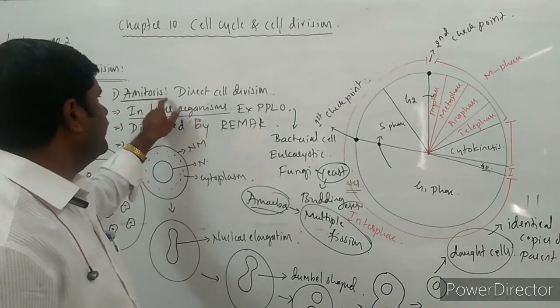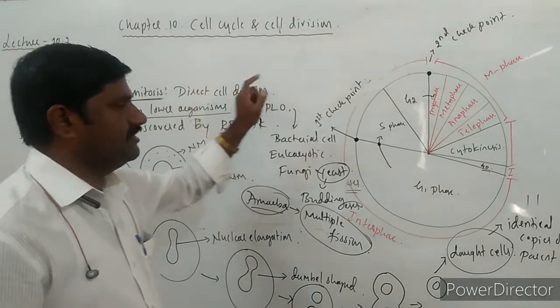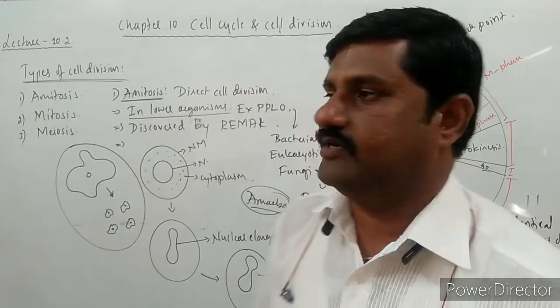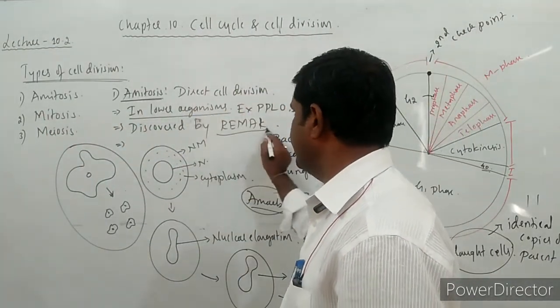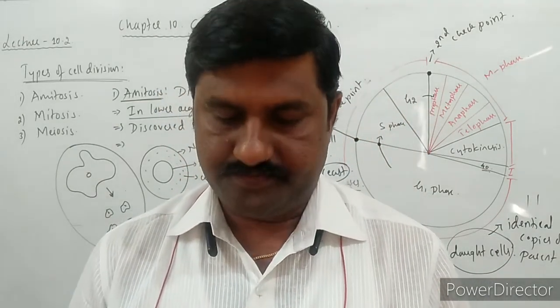This is one type of cell division that is called a direct cell division, which was first discovered by the scientist Raymond. And the second one is mitotic cell division.